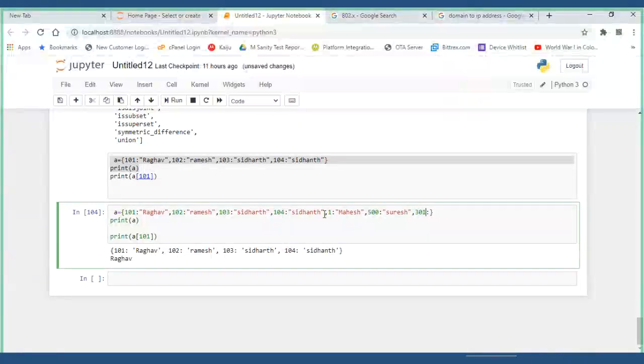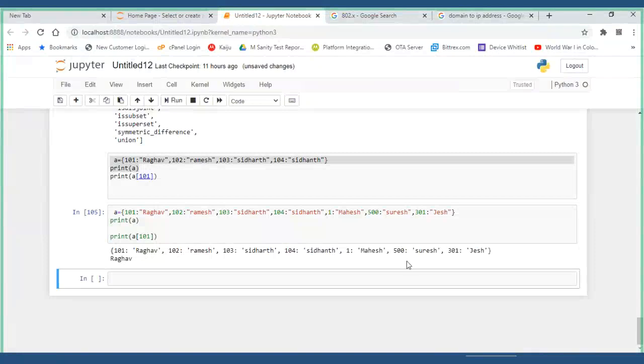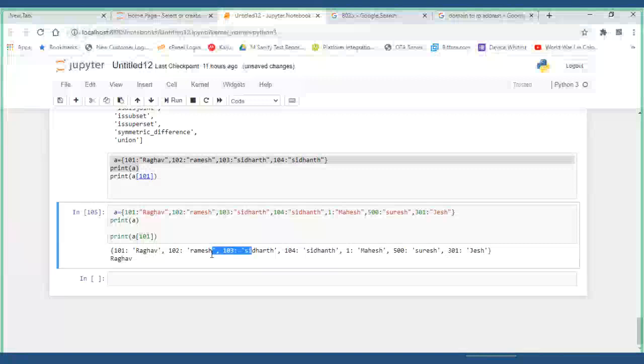Let me try to run it. I can guarantee you guys that here also I'm not able to reproduce it, but for a huge data set, order will not get preserved.